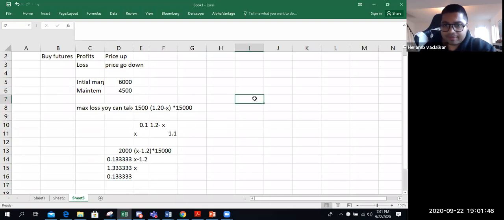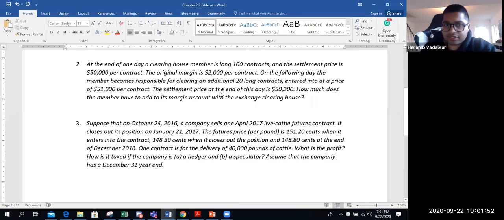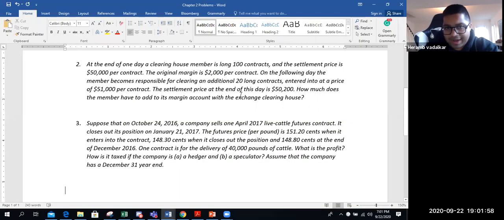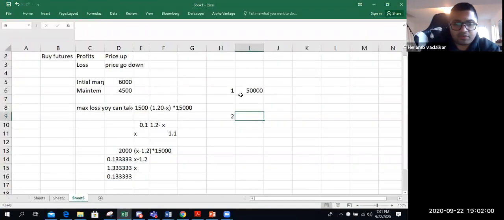So what is happening? You have two contracts. In both contracts you are long. In one contract, you are long at a price of 50,000. In the second contract, you are long at the price of 51,000.